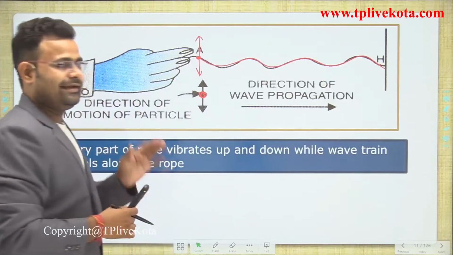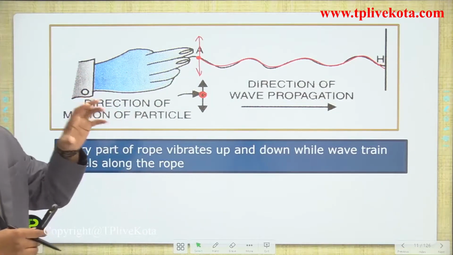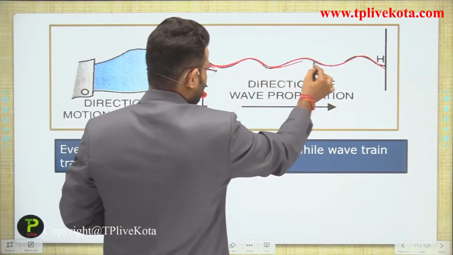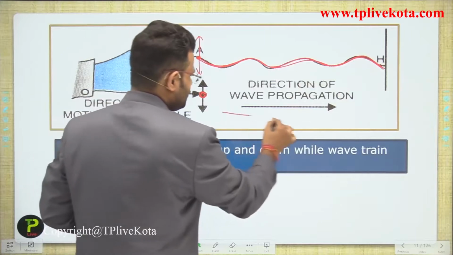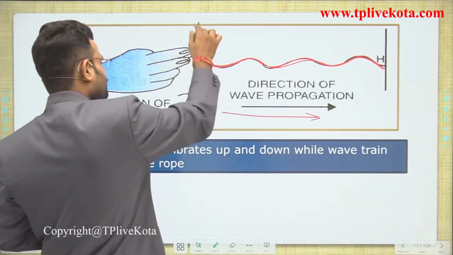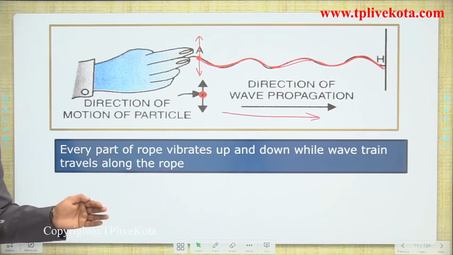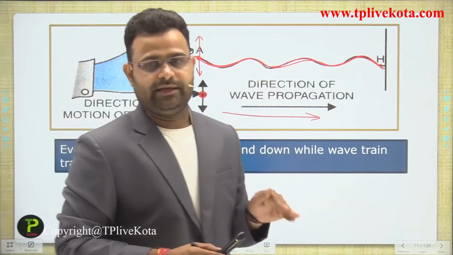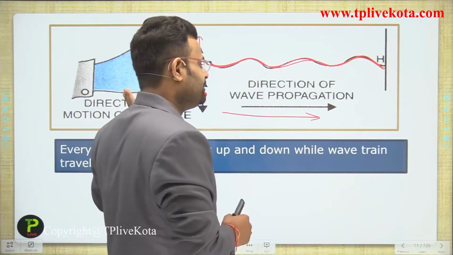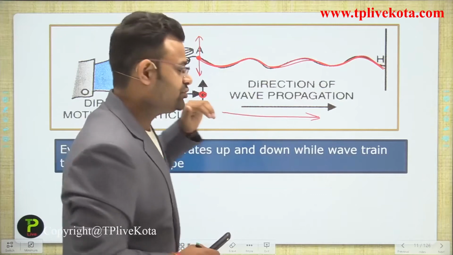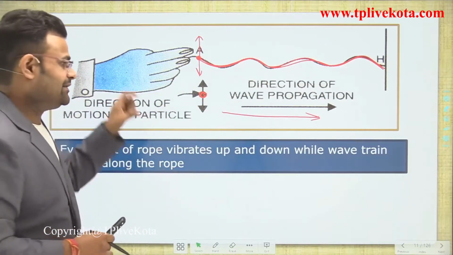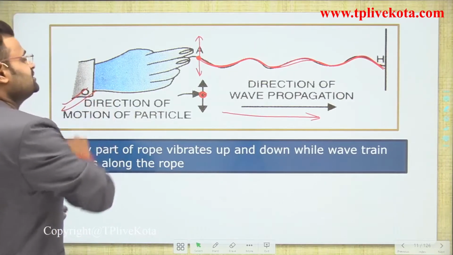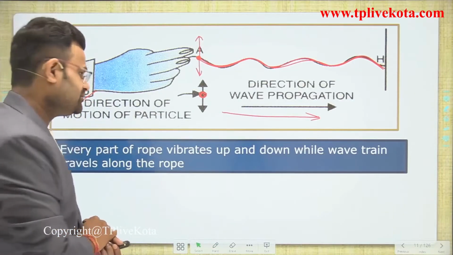The complete string will be converted into a single wave, and the complete thread will form a waveform. The direction of wave propagation is to the right, and the particles move up and down. So the direction of vibration of the particle is up and down, but the wave propagates in the right-hand direction. The angle between the propagation and the direction of vibration is 90 degrees. So that is a transverse wave.